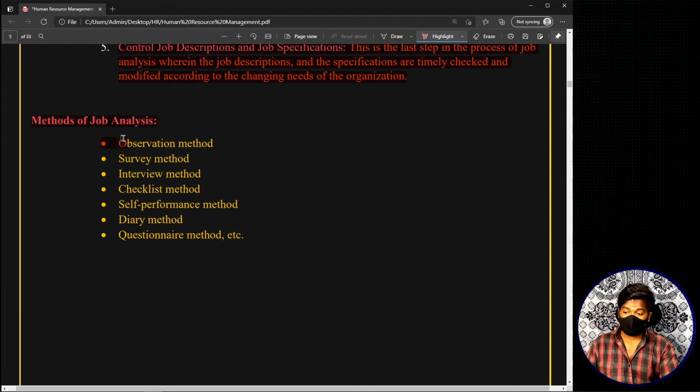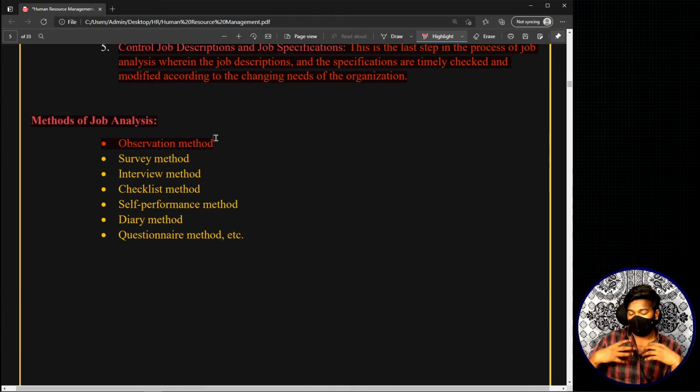Okay, the first and foremost method, see, the main thing is, if you refer to different textbooks or different sources, you will be finding different methods in each and every source. For example, in one kind of textbook, you will be seeing all these methods. In another kind of textbook, you will be seeing these methods, and you will be seeing one or two extra. In another type of textbook, you will not even be seeing all these things. You will only be seeing a few of them.